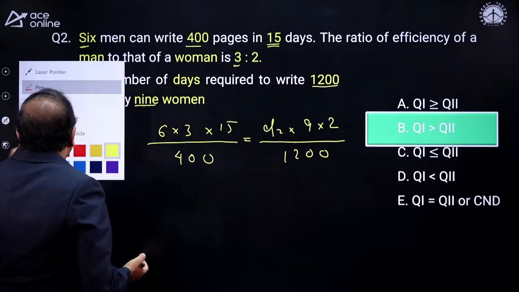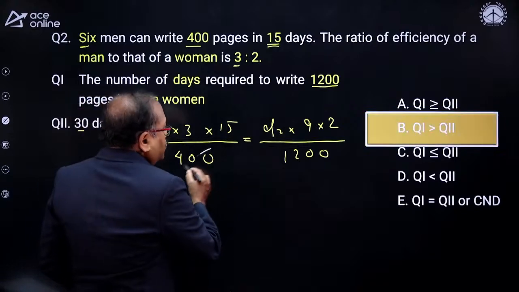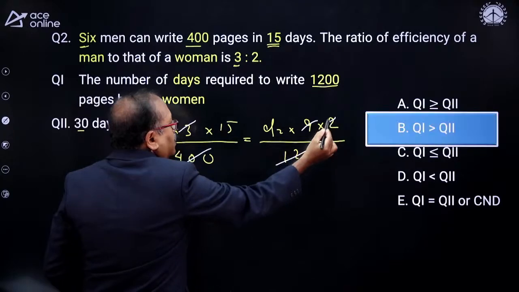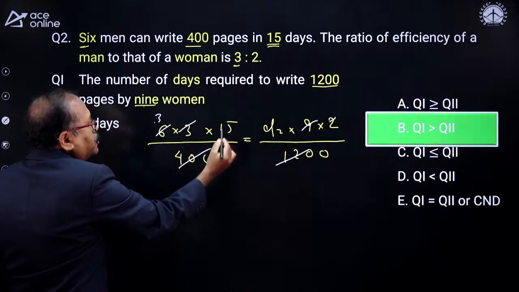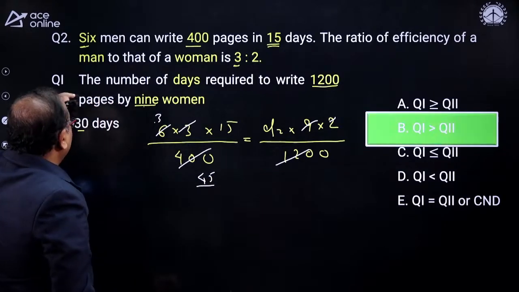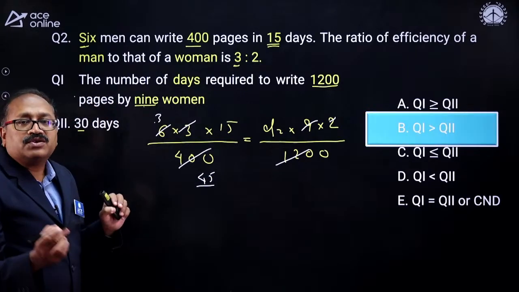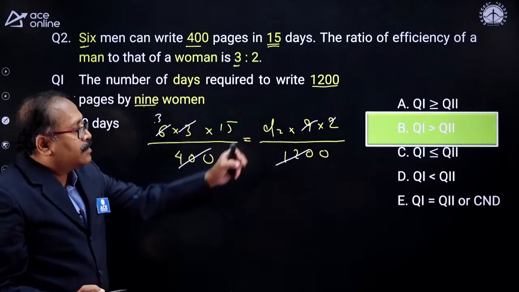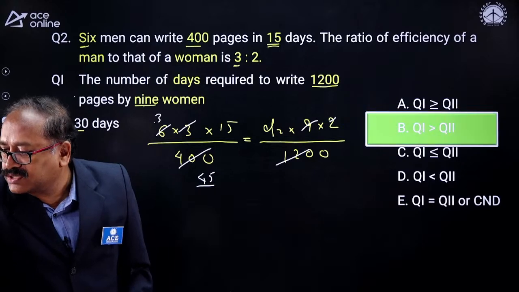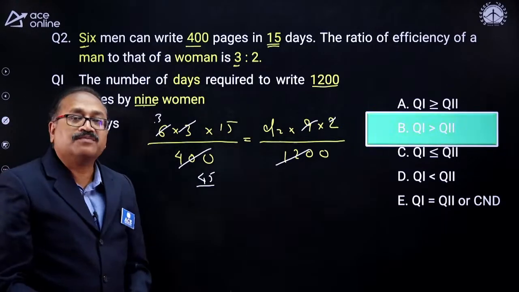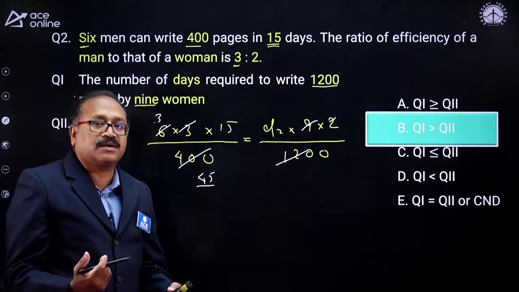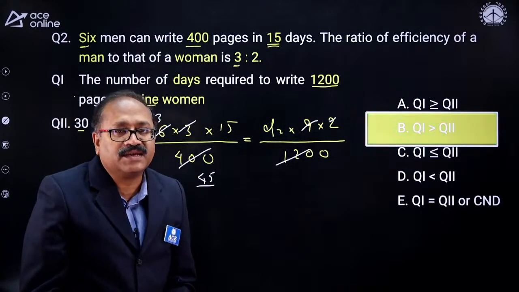So this 3 gets cancelled, and here with 2, this gets cancelled 3 times. 3 into 15 is 45. So D2 is equal to 45. Here it is 45 and here it is 30. So Q1 is greater than Q2, and rightly Sai Kumar Gupta has answered the question. Option B. If you have any doubt, you can rewind the video and watch it again.